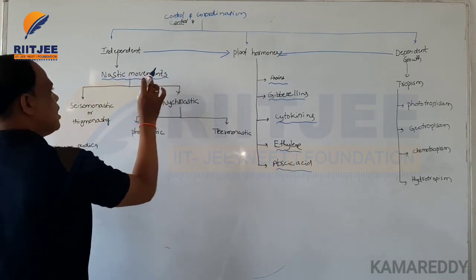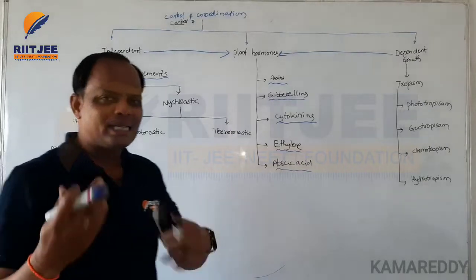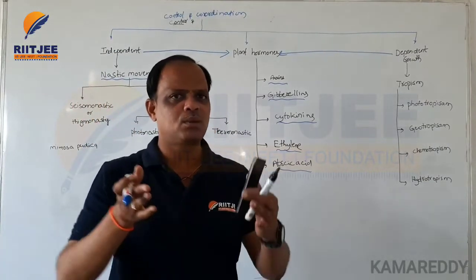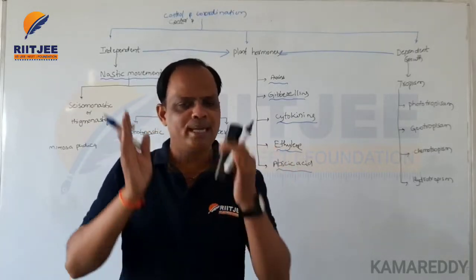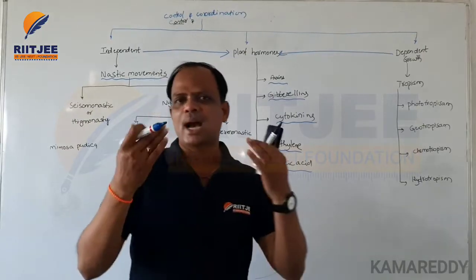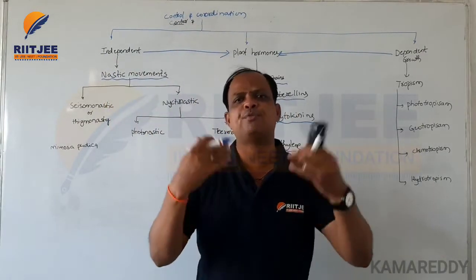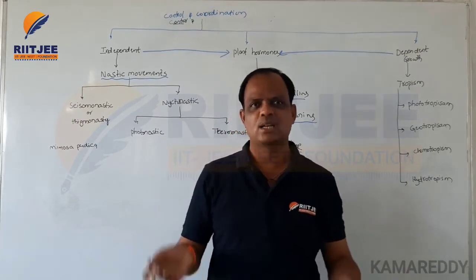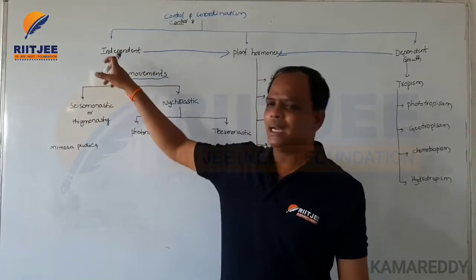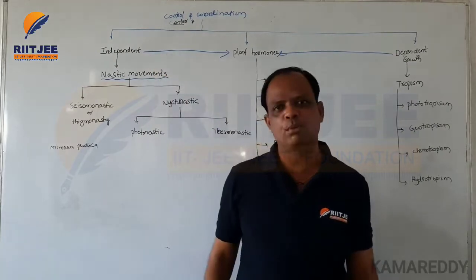Here the movement is multidirectional; they move independently in different directions. That type of movement is called nastic movement.